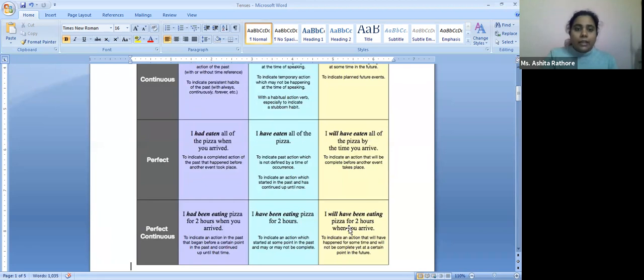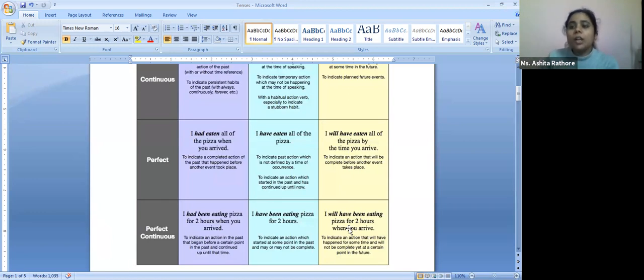Next, we come to the perfect tense. Now, what do we know about the perfect tense? I guess these two are the most confusing tenses. We usually mess it up no matter how many times we revise it. Perfect and perfect continuous. Okay. So now, very clearly to understand this thing, it's pretty simple. What we need to remember, perfect tense comes from the Latin word perfectum. So perfectum means something that is completed or something that is finished. All right. So if you remember this thing, we know now what perfect tense means.